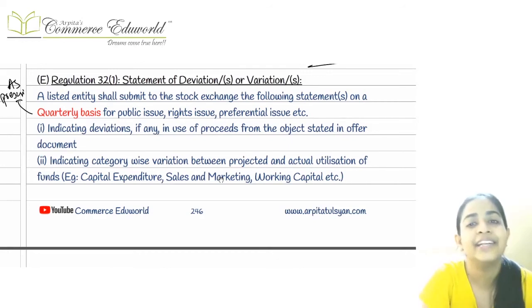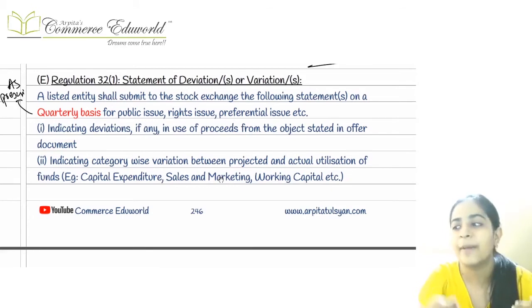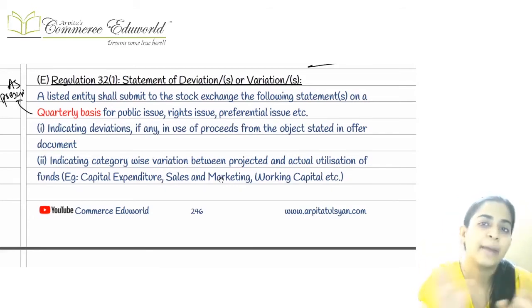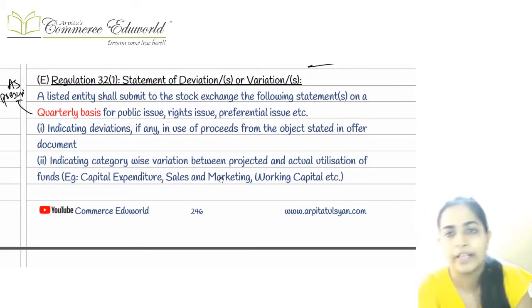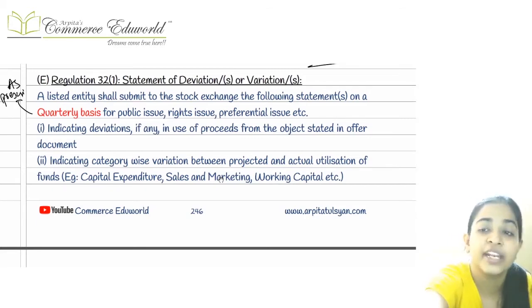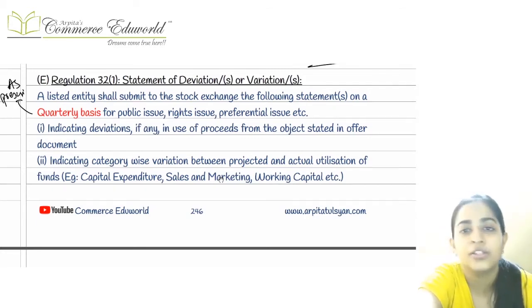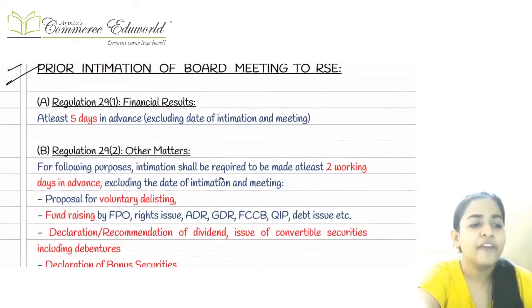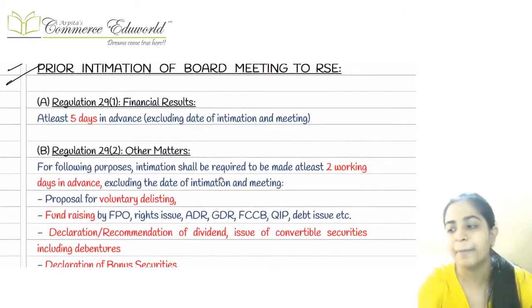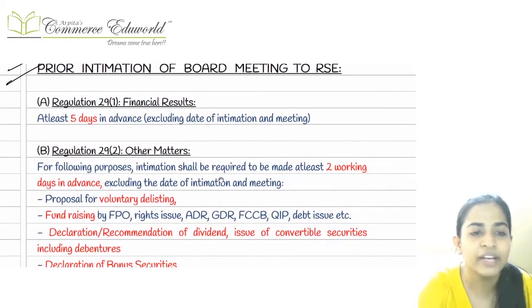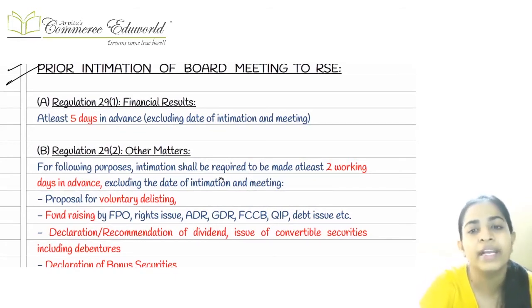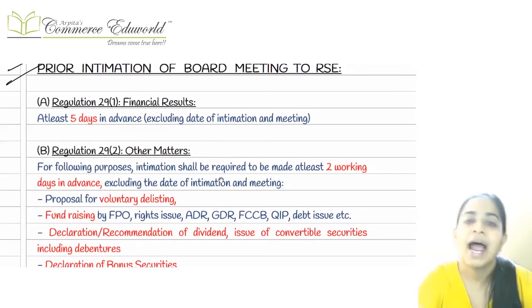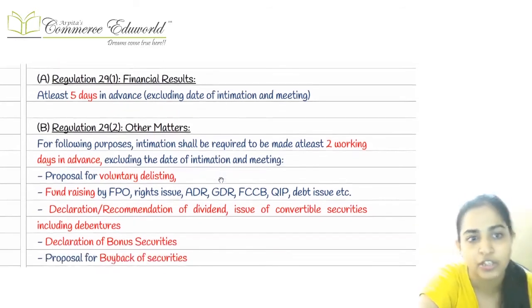And whenever there is an internal bifurcation change, the main objective, the main business hasn't changed, but the internal bifurcation, that is, the allocation between the capital expenditure, allocation between the revenue expenditure, etc. If that has changed, then in that case also we are supposed to report this to the recognized stock exchange on quarterly basis. Right? Then after that, the next point which was coming is talking about the prior intimation, that whenever we are holding any board meeting for some important matters, at that time we have to report it to the recognized stock exchange.